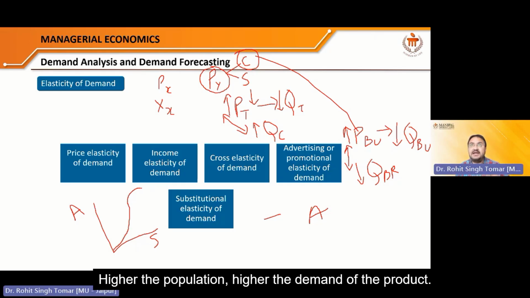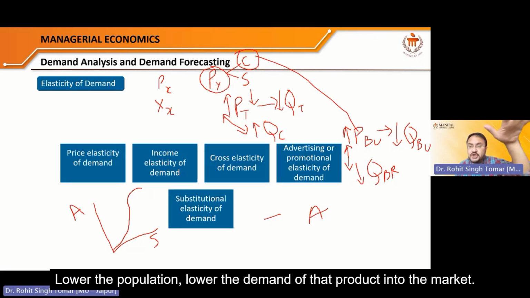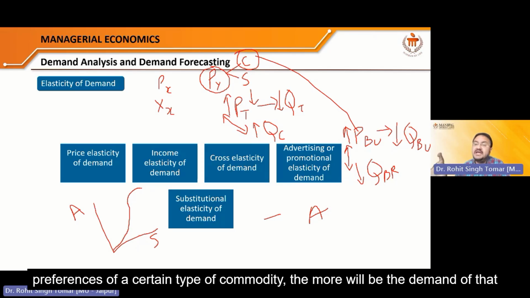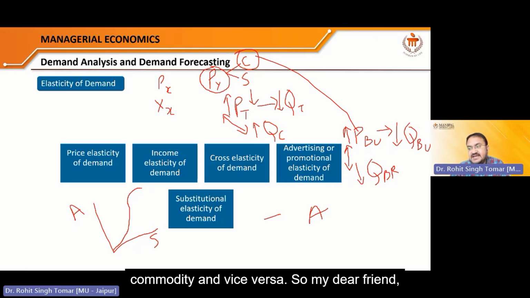Population of that particular area. The higher the population, the higher the demand for the product. The lower the population, the lower the demand for the product in the market. Taste and preferences: the higher the taste and preference for a certain type of commodity, the more will be the demand for that commodity, and vice versa.